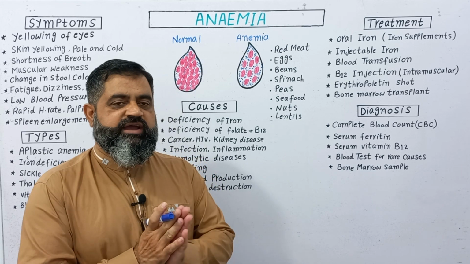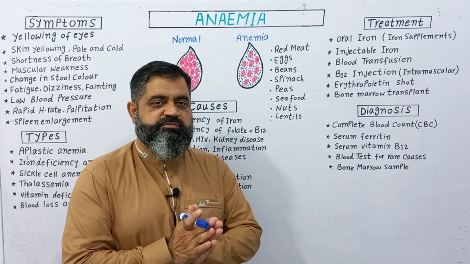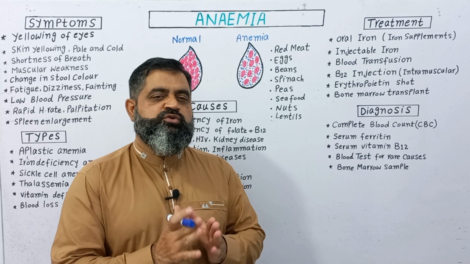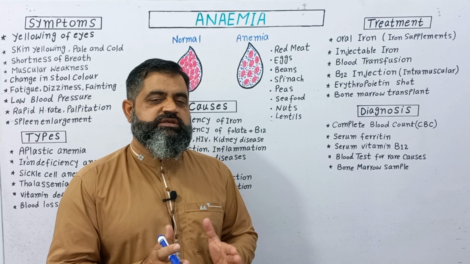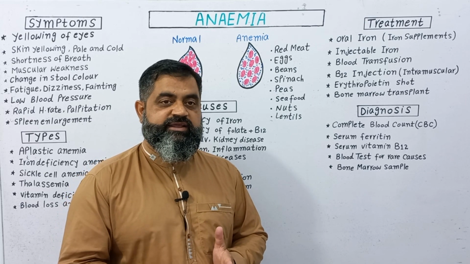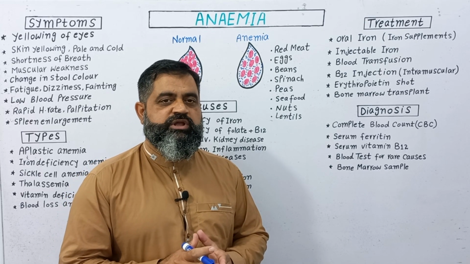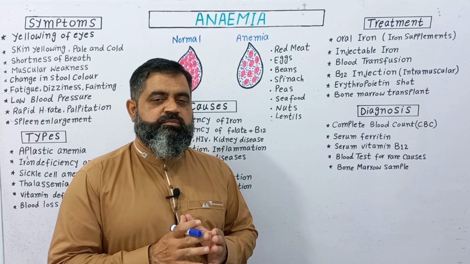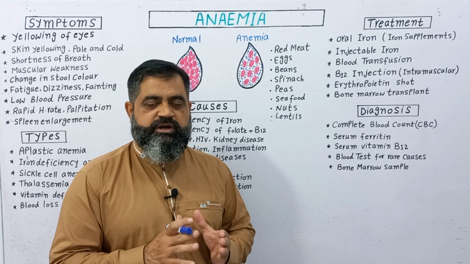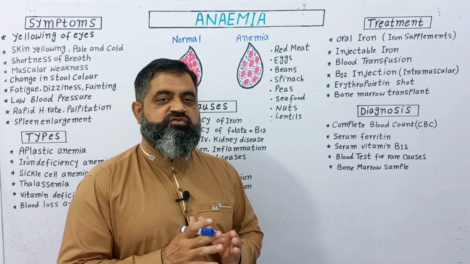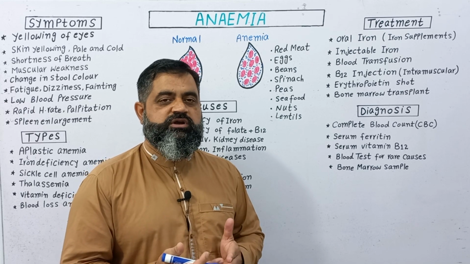If we have diagnosed that the person has anemia, and the anemia is mild to moderate, doctors usually try to treat it with foods which have more iron in them. Usually people tend to take more carbohydrates, which have less iron, but a balanced diet rich in iron and folate can help to overcome the deficiency.